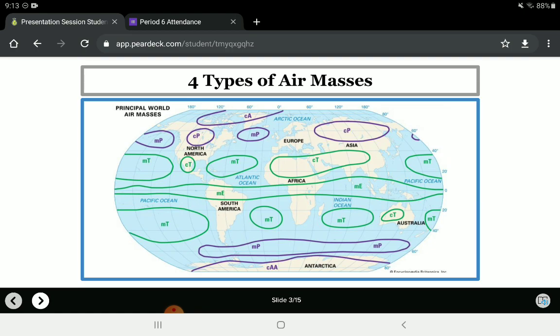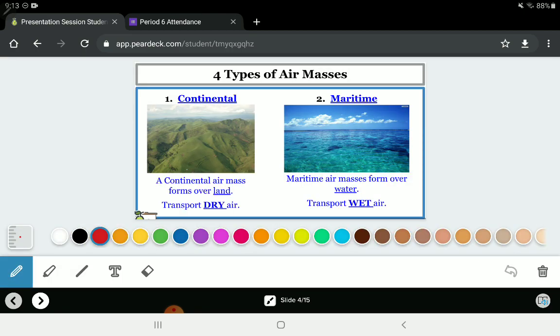And they have these little symbols that say MT, CT, CP, MP, CA. Sorry, the A is just really large, so I had to say it like that. MT, not empty like my stomach. Like I need to go get some snacks and then probably go to sleep because it's late. For those of you who know that I usually record these videos at 11:58 p.m., look, it's only 9:13. I'm sorry, I had a lot of sugar, so I'm kind of excited about this. Don't know why, but let's start talking about these 4 types of air masses.